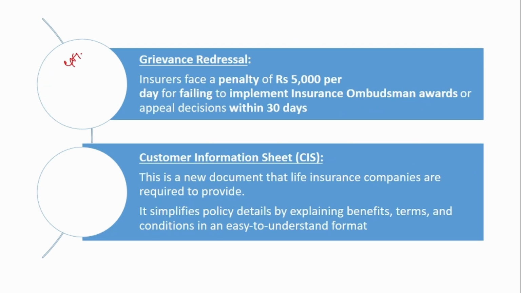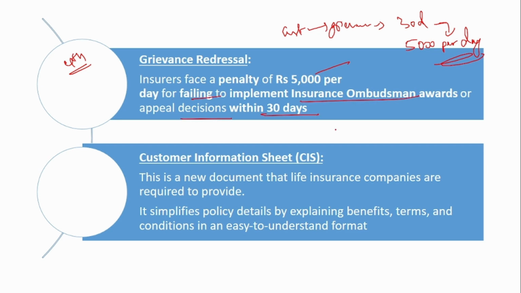Fourth one is the grievance redressal. If a customer raises a grievance against an insurance company, then that has to be solved within 30 days. If it fails to solve within 30 days, then it has to pay a penalty of 5,000 per day to that customer. So insurers face a penalty of rupees 5,000 per day for failing to implement the insurance ombudsman awards or appeal decisions within 30 days. The next one is the customer sheet.